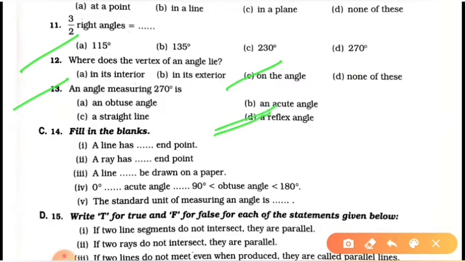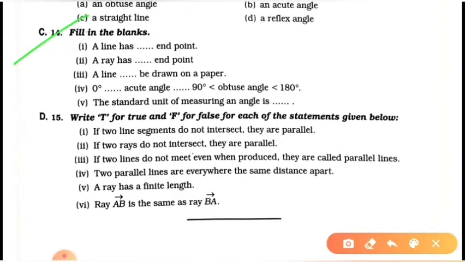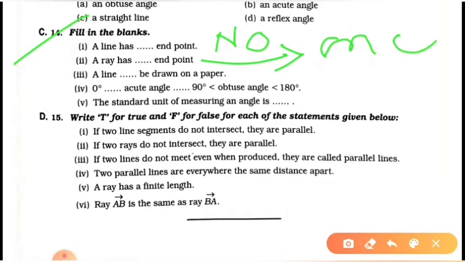Now proceed to question number 14. Here in question number 14, fill in the blanks. A line has no end point. Here in the first question, no end point. In this question, a ray has one end point.